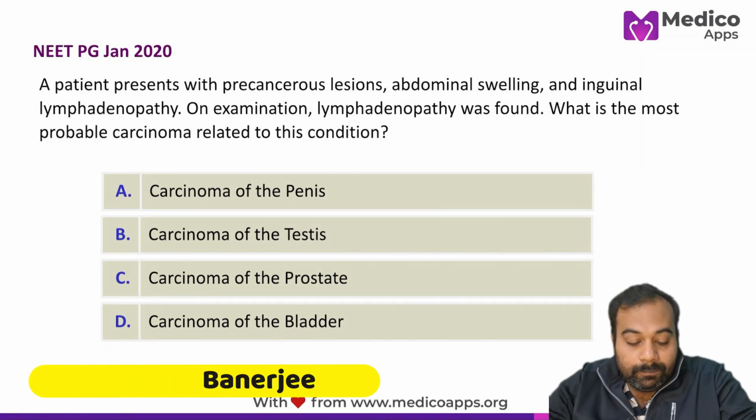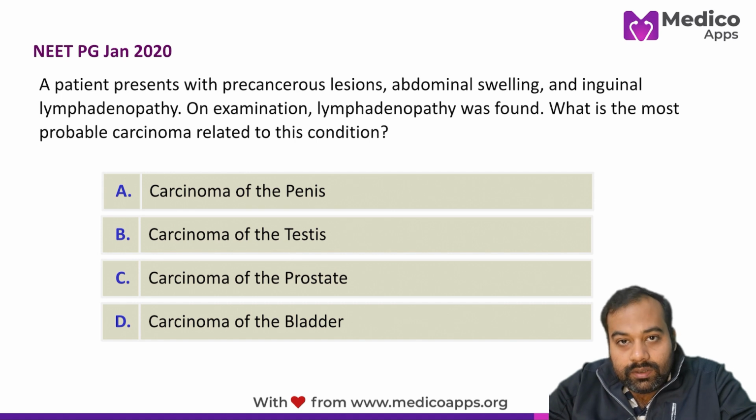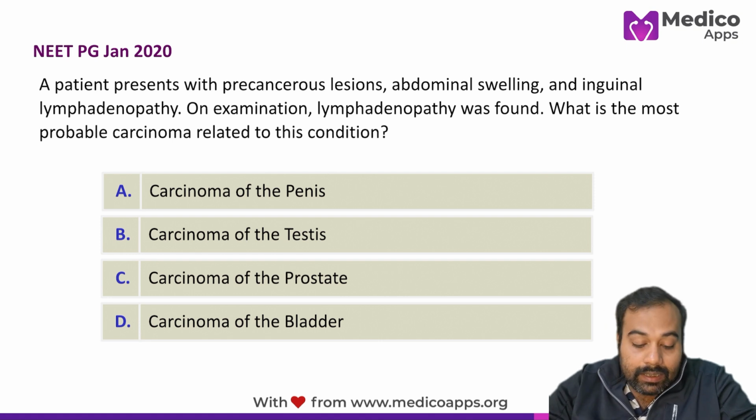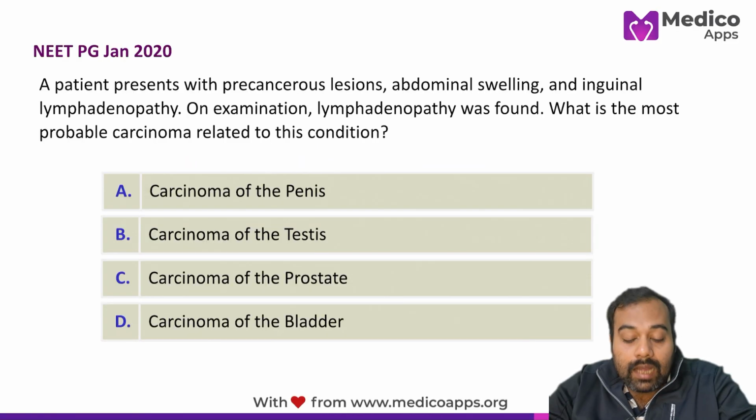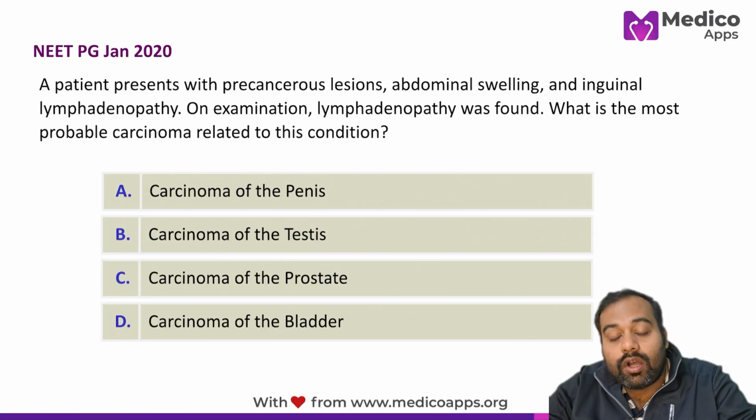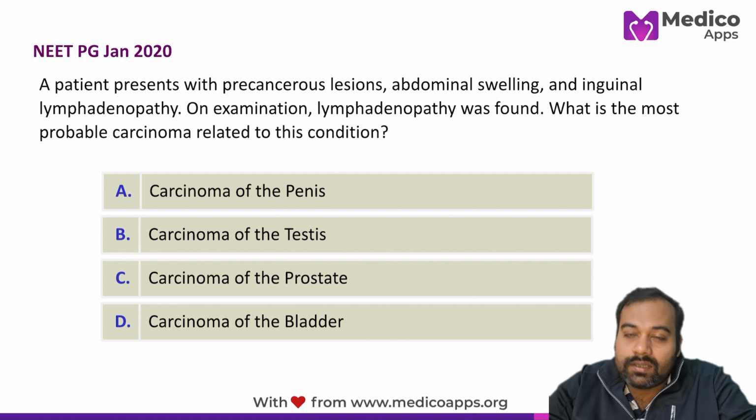Our next question has been asked in the NEET PG January session 2020. A patient presented with a precancerous lesion, abdominal swelling and inguinal lymphadenopathy. On examination, lymphadenopathy was found. What is the most probable carcinoma related to this condition? The options are carcinoma penis, carcinoma of testis, carcinoma of prostate and carcinoma of bladder.